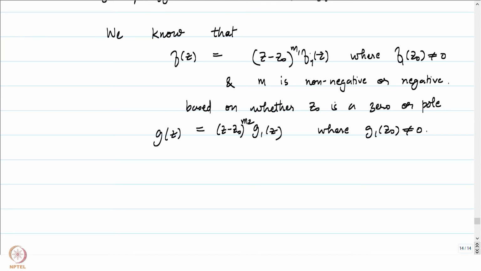If it was a removable singularity, then we can extend our f past z0 as a holomorphic function, and based on whether it is a 0 or not, our m1 will be either 0 or greater than 0. If it has a 0 at z0, then m1 will be greater than 0, and if it is not 0 at z0, then m1 would be equal to 0.